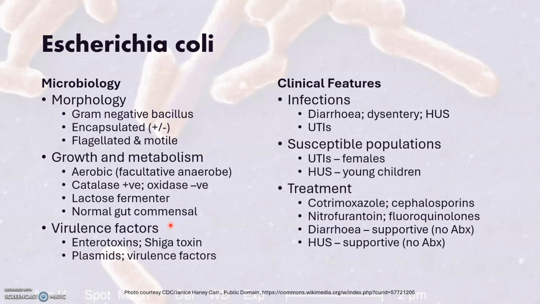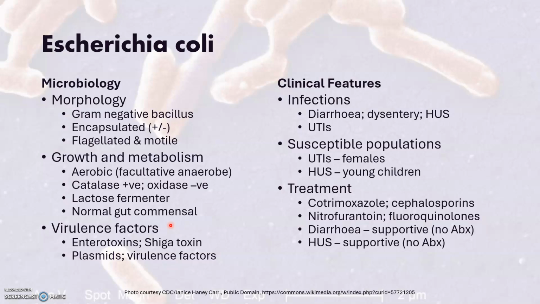Females are susceptible to UTIs from E. coli really because of the proximity of the urethra to the anus and the perineum and the shortness of the urethra in the female. Young children up to the age of about 4 are also susceptible to hemolytic uremic syndrome.